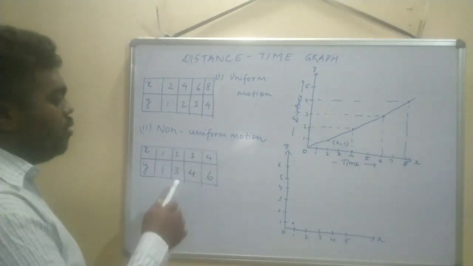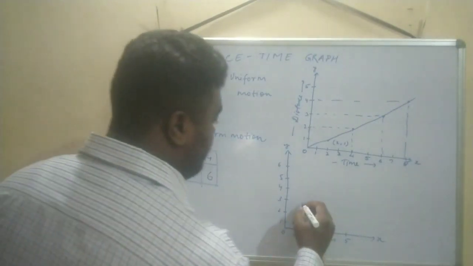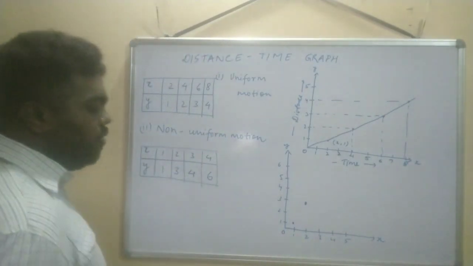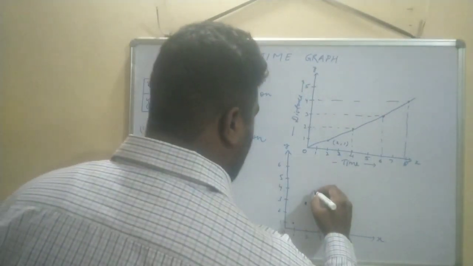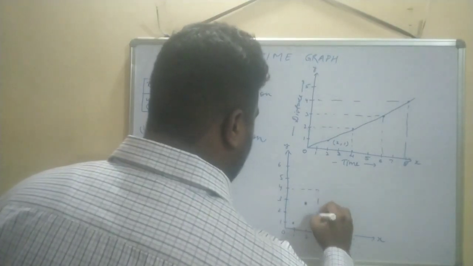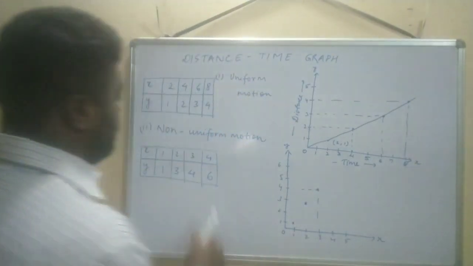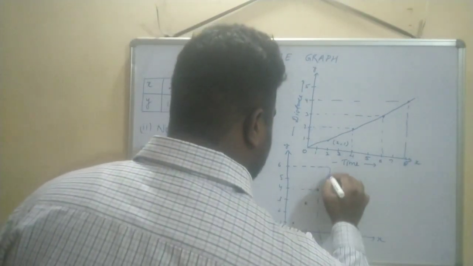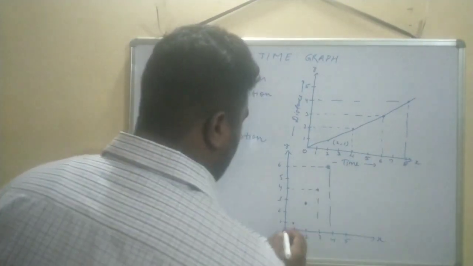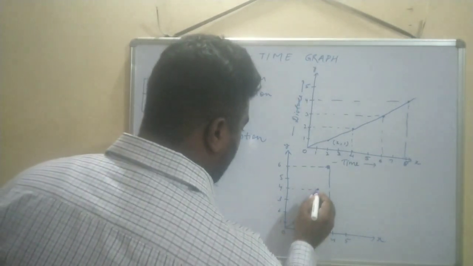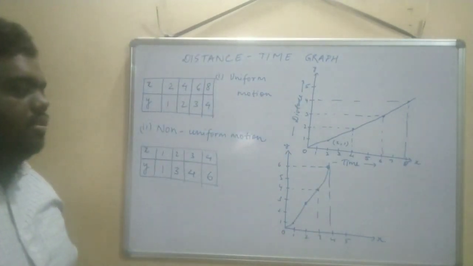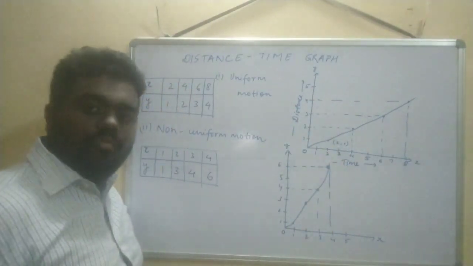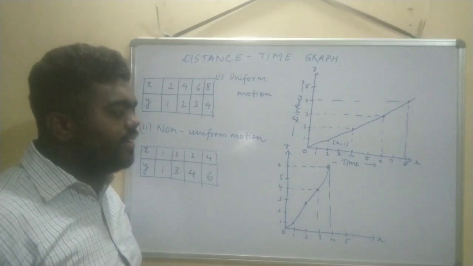It will be here: 2 on the x-axis, and here it will be 3. Fine. Then 3, 4. Somewhere here. Then 4, 6. It is joining like this somewhat. Not a straight line. It is bending like this. So this is not a straight line.